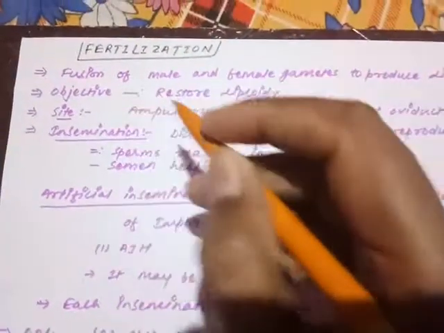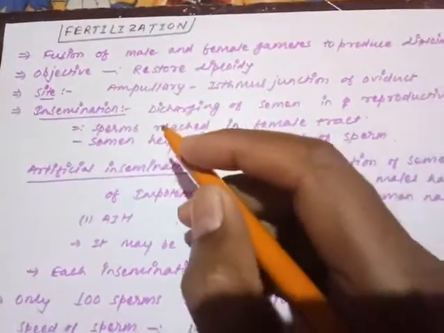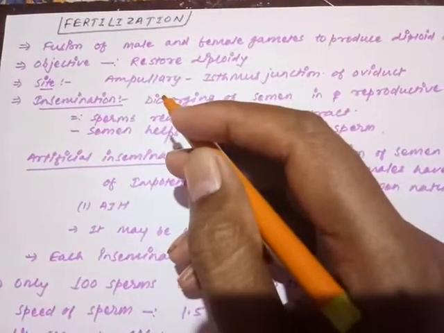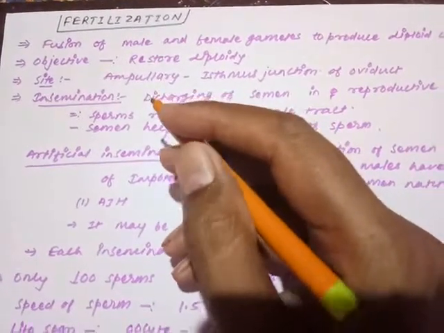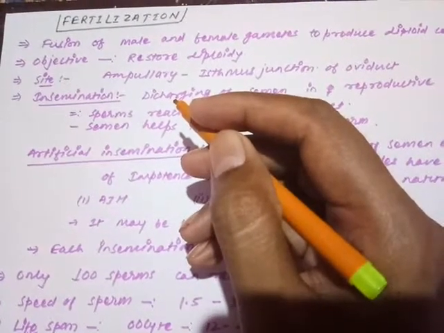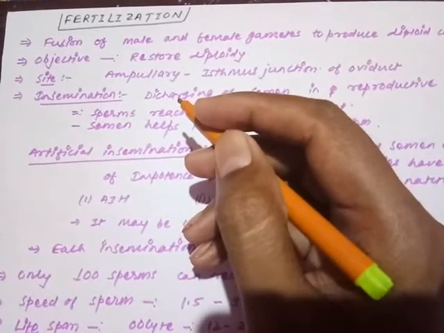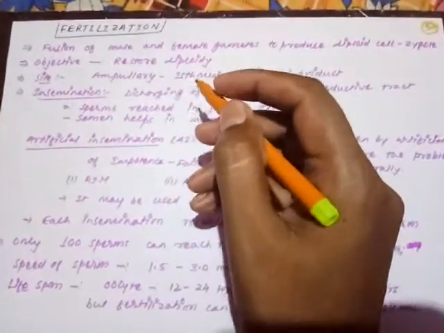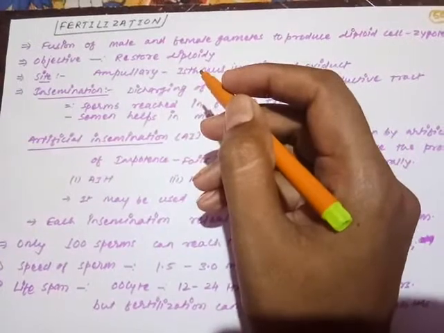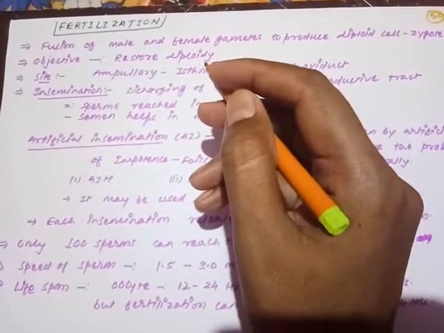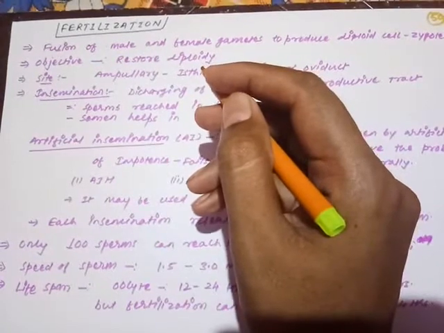Fertilization is the key event. It is a very simple concept, and I don't wish to focus much on the introduction. We know very well fertilization is the process where male and female gametes are fused together to produce a diploid structure. That diploid structure is called the zygote. Earlier also we put more focus on that topic. We have just discussed how this zygote is formed.